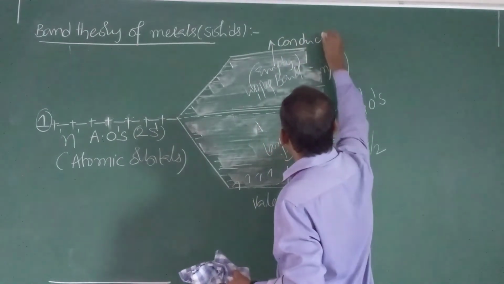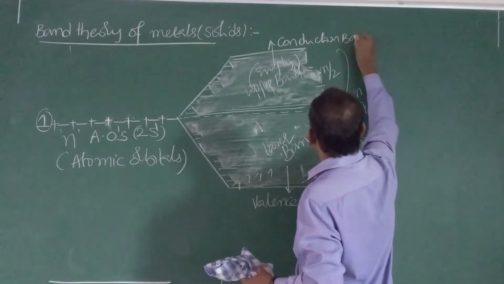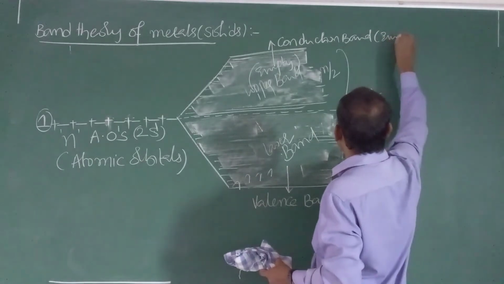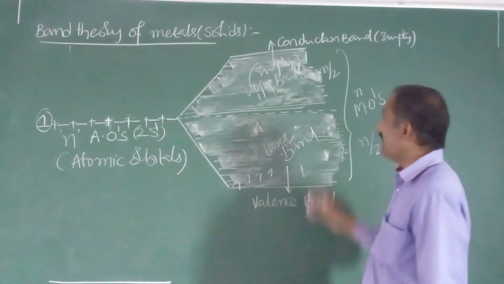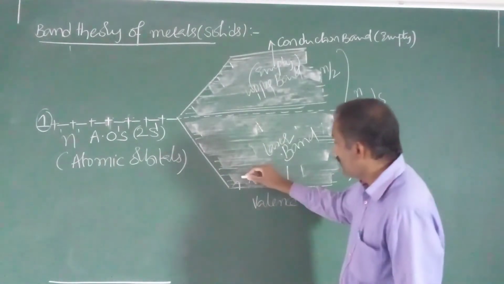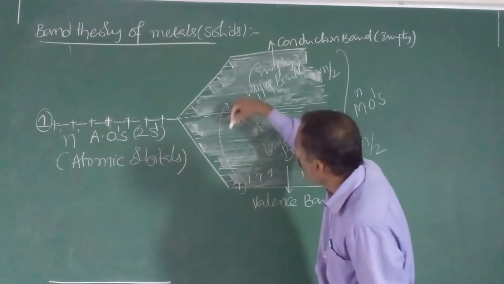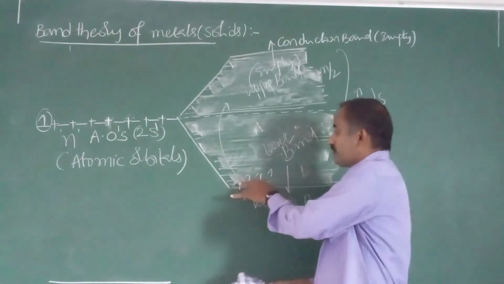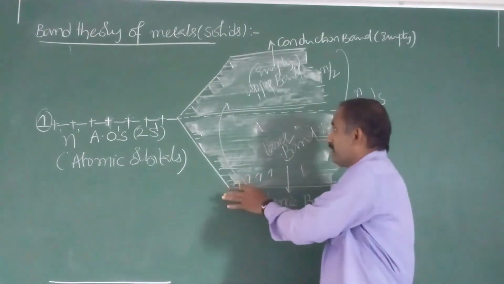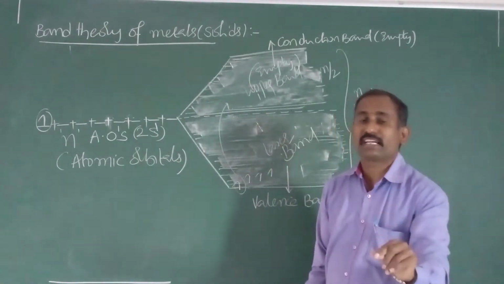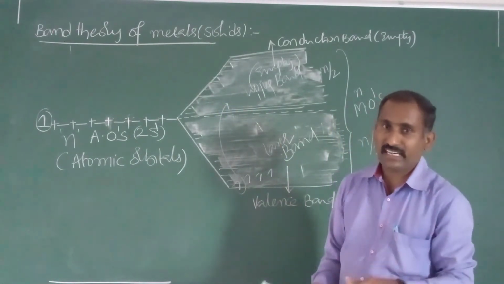This conduction band is empty because initially electrons are not present in the higher orbitals. Why the name conduction band? These electrons jump into the higher level. Electrons move from the lower level to the higher level, and that movement gives conduction.